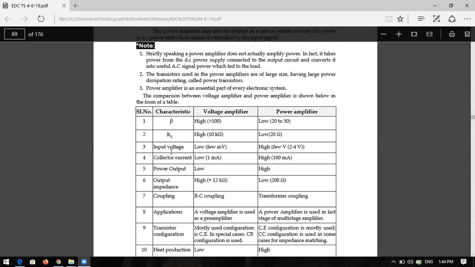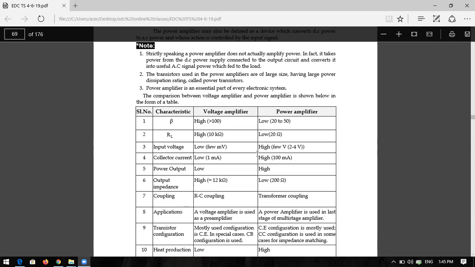You can see this table, it is very important. What is beta? Beta is the current gain, the amplification factor. Beta is less for the power amplifier. It is only 20 to 50, very low. Actually, the power amplifier beta is less than 50. It is very high for the voltage amplifier. The beta is high for the voltage amplifier and beta is less for the power amplifier.